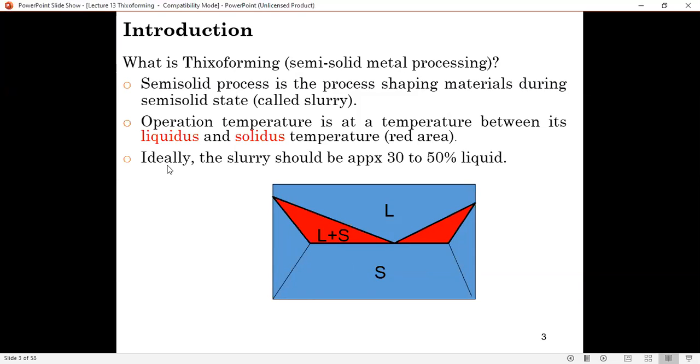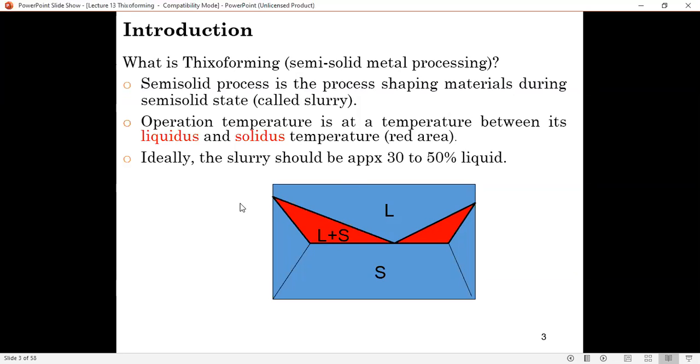So basically, the operating temperature is between the liquidus and solidus temperature. Basically, between this temperature and this temperature. So whatever is in that particular red zone. Okay? So this is a typical phase diagram. So the processing of these particular materials, the initial state of the material to be processed, is at the liquidus and solidus phase.